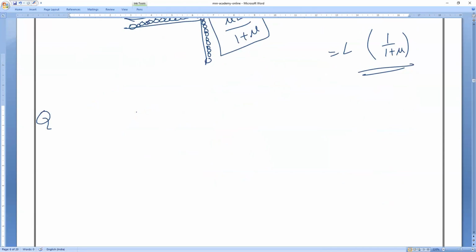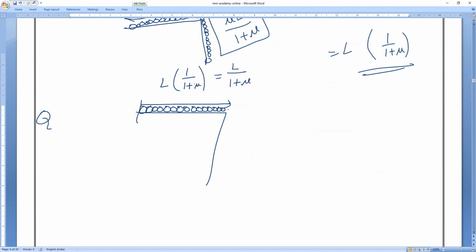The same question, all of you remember. So what is the length of the chain? It is ready to slip or it's not slipping. What is the length of the chain on the table? L into 1 by 1 plus mu. So can I write this as L by 1 plus mu? Will you all agree with me? And the length of the chain which is acting downwards is L minus x, and x is equal to, what is the formula? Mu L divided by 1 plus mu. Okay, guys?